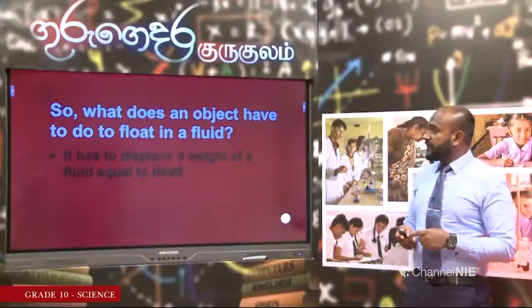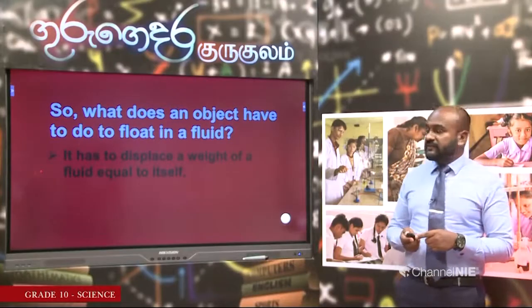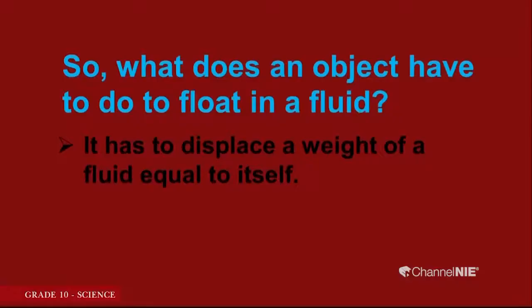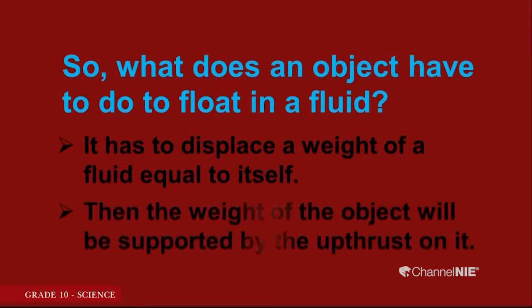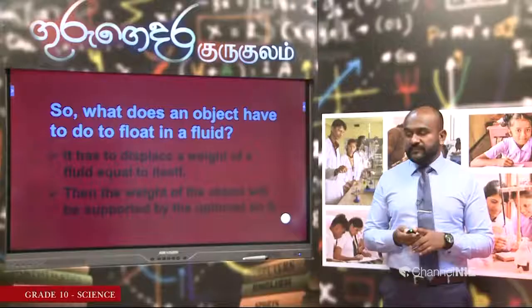So, that is the question that I have given. What does an object have to do to float in a fluid? We already know, to float in a fluid, the object has to displace a weight of fluid equal to itself. Because whenever an object displaces a weight of a fluid equal to itself, the weight of the object will be supported by the upthrust acting on it.